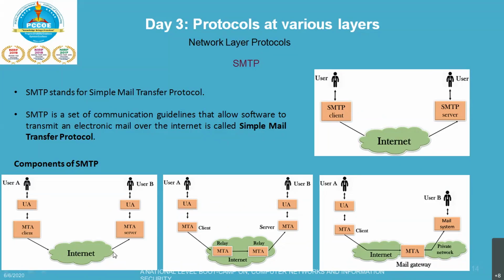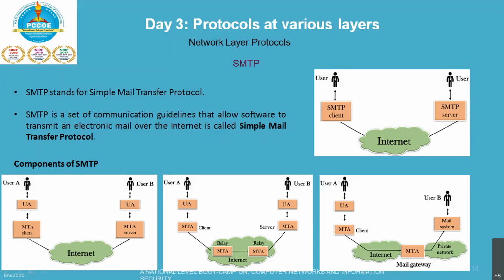It will travel to the server, where the message is taken out of the envelope, and from there the user is going to read that message.